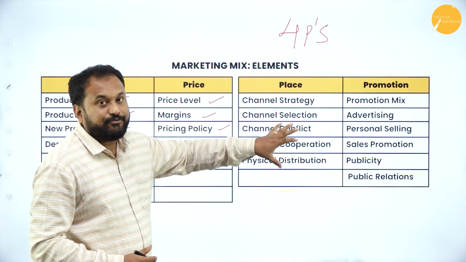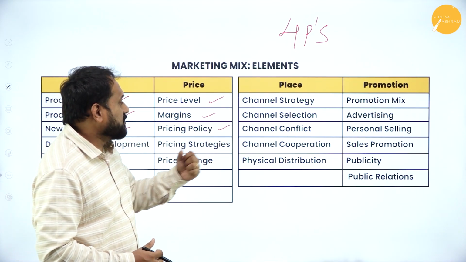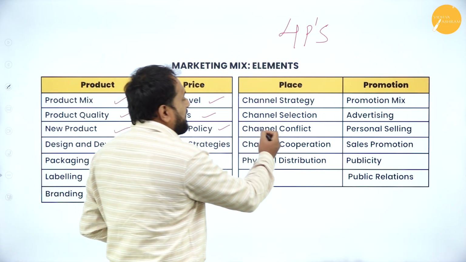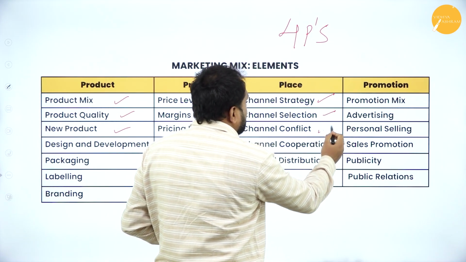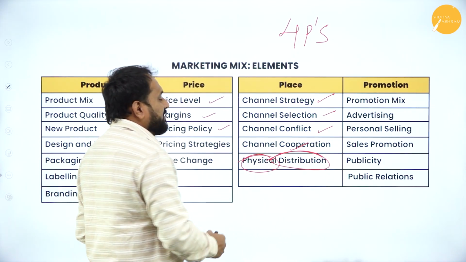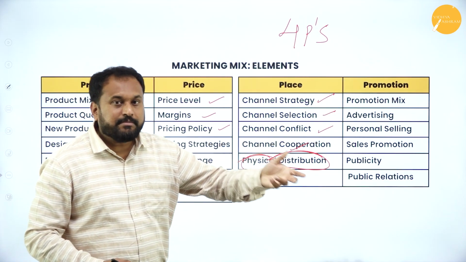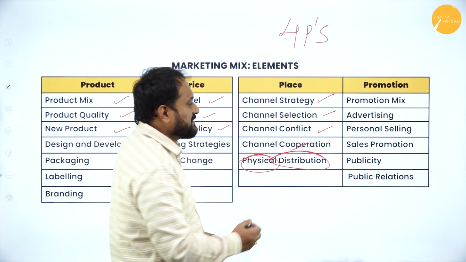Next is place, where exactly you are supposed to go, the channels which you are supposed to touch, the distribution channels. Say channel strategies, channel selection, channel conflict, cooperation and distribution. That is physical distribution. Next, when it comes to promotion mix, in that there is advertising, personal selling.